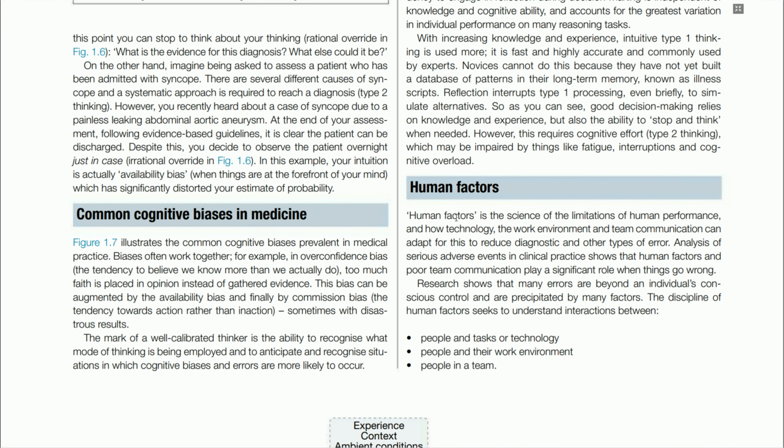Human factors. Human factors is the science of the limitations of human performance and how technology, the work environment, and team communication can adapt for this to reduce diagnostic and other types of error. Analysis of serious adverse events in clinical practice shows that human factors and poor team communication play a significant role when things go wrong. Research shows that many errors are beyond an individual's conscious control and are precipitated by many factors. The discipline of human factors seeks to understand interactions between people and tasks or technology, people and their work environment, people in a team.